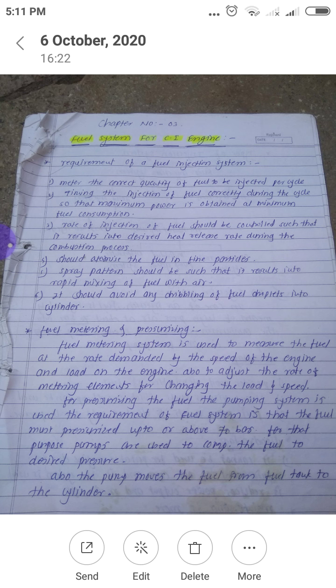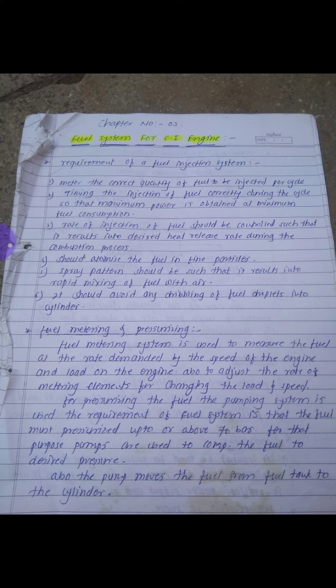Timing of injection should be correct, and accurate quantity of fuel should be supplied. Whatever fuel is supplied should be atomized, vaporized and mixed with air properly. These are the basic requirements to give the maximum power output from the engine cylinder and to reduce the losses in the engine cylinder.